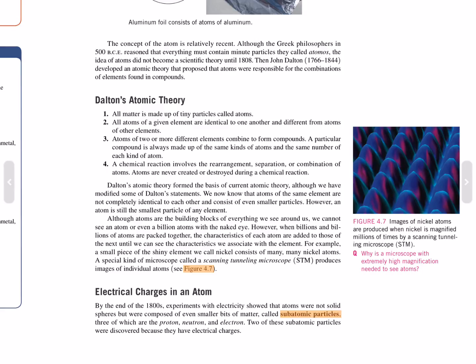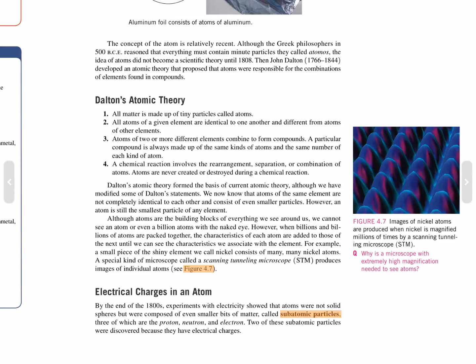However, when billions and billions of atoms are packed together, the characteristics of each atom are added to those of the next until we see the characteristics we associate with the element. For example, a small piece of the shiny element we call nickel consists of many, many nickel atoms. A special kind of microscope called a scanning tunneling microscope produces images of individual atoms. Figure 4.7. Images of nickel atoms are produced when nickel is magnified millions of times by a scanning tunneling microscope.